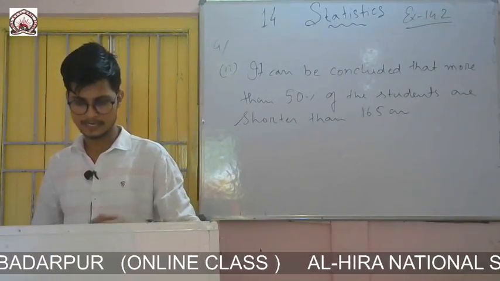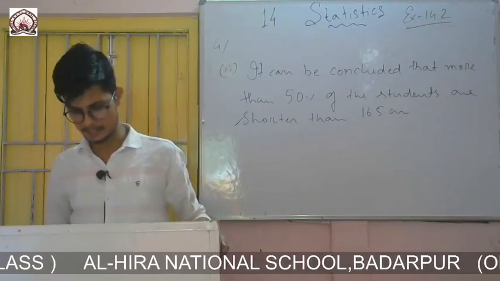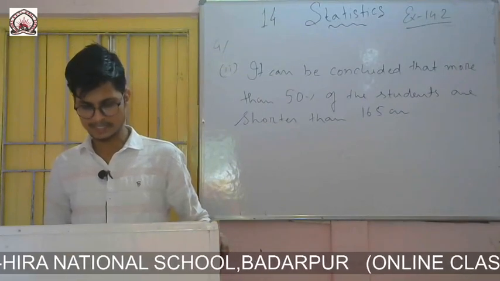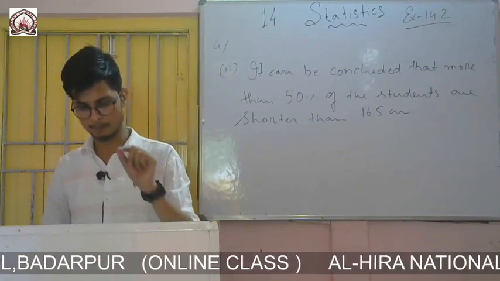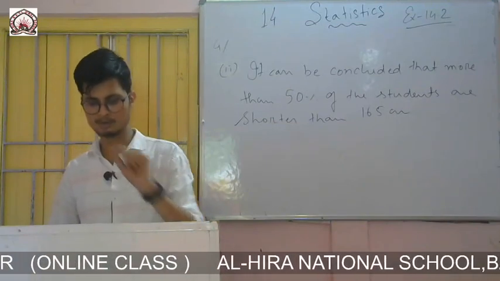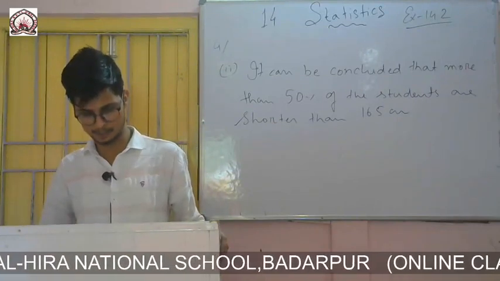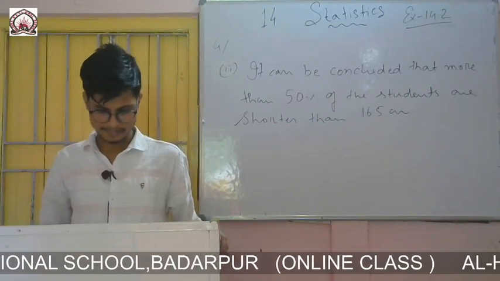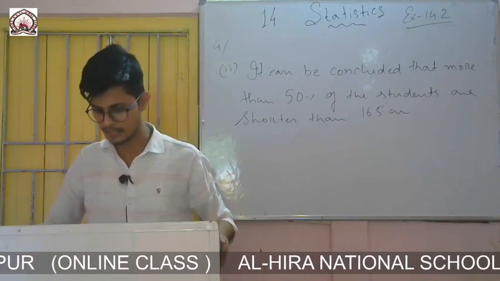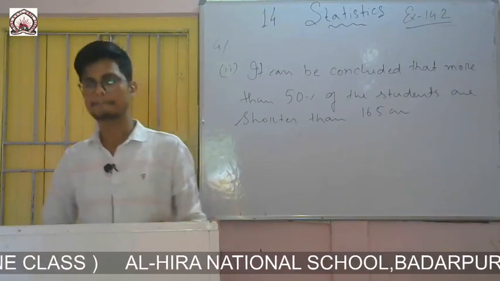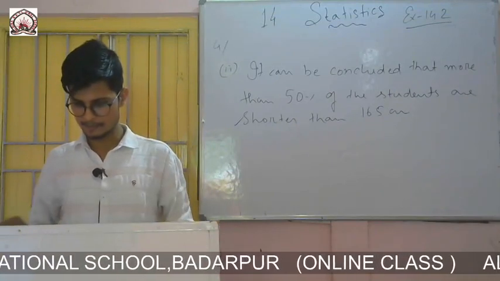The question is to make a grouped frequency distribution table for this data with class intervals starting from 0.00 to 0.04, then another class interval from 0.04 to 0.08, and so on. And then you are to answer for how many days the concentration of sulfur dioxide was more than 0.11 ppm, parts per million. So first of all you are to represent this data.